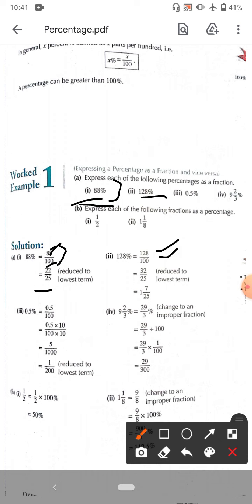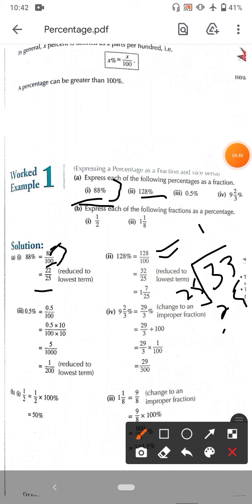So in the lowest fraction form we get 32 by 25, and converting it into a mixed fraction, we divide 32 by 25. 25 goes in once, so the remaining we get 7.